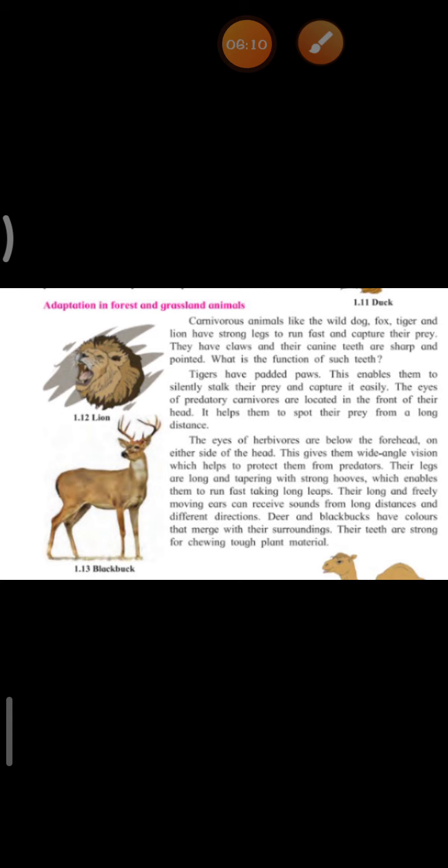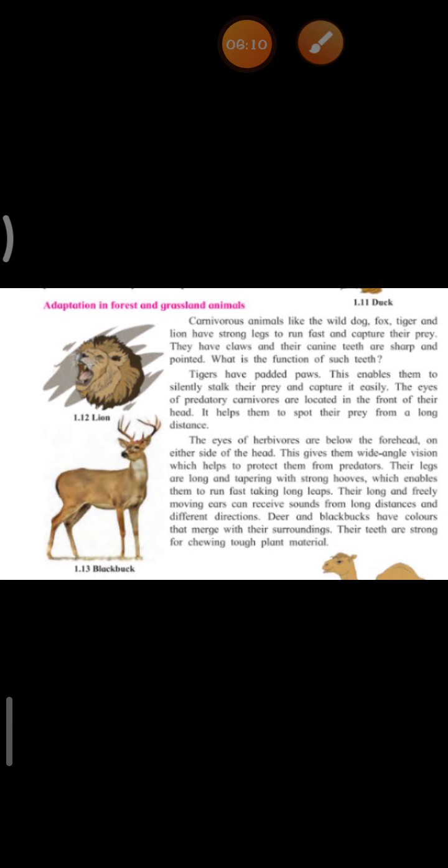Their legs are long and tapering with strong hooves, which enables them to run fast after taking long leaps. Their long and freely moving ears can receive sounds, means signals, from long distances and different directions. Deer and black bucks have colors that merge with the surroundings.